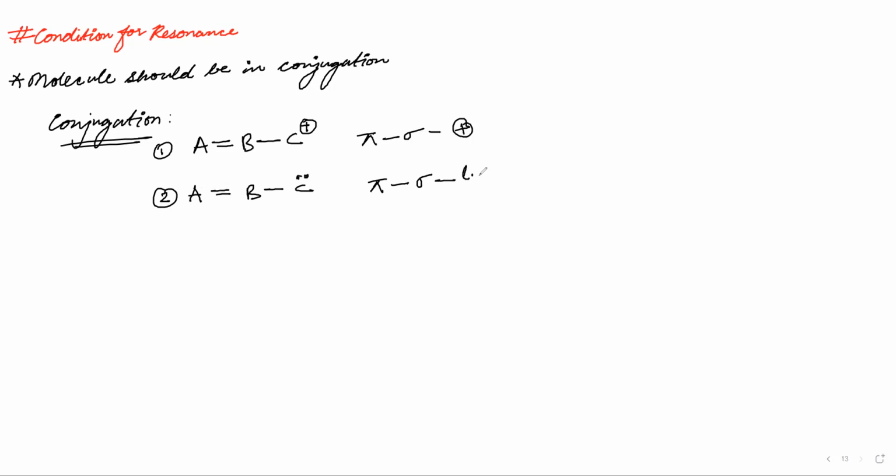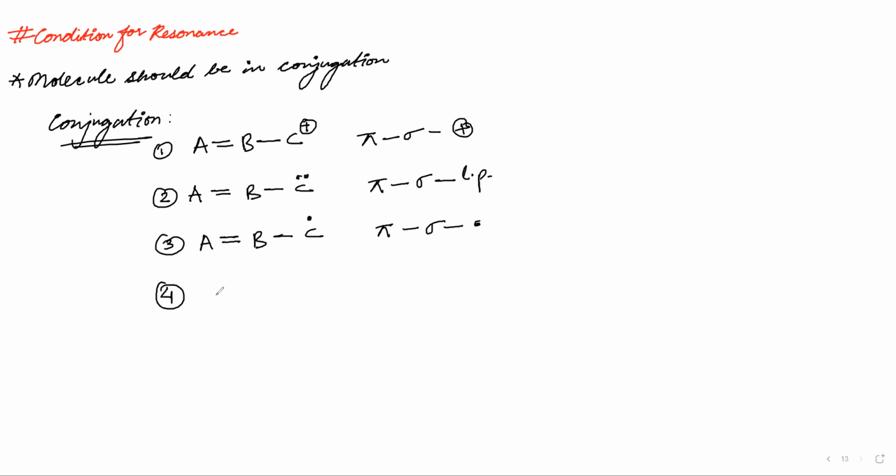Pi, sigma, lone pair. Third, A double bond B, single bond C, and let us have a free radical: pi, sigma, free radical.